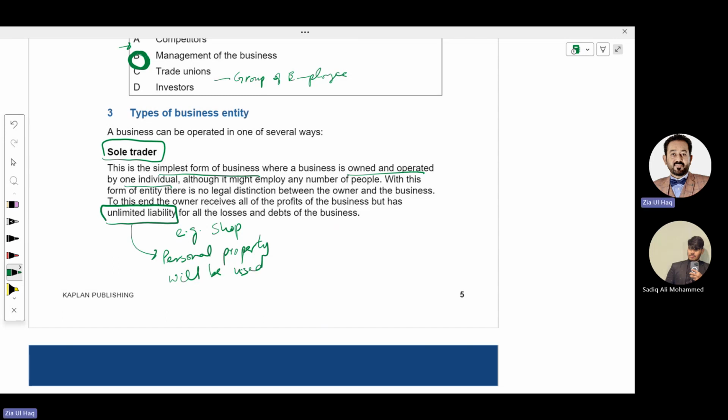If the business pays the debts of different parties by selling business assets and the debt is not paid fully, the remaining debt will be paid by selling the personal property of the owner. His liability is not restricted to the amount of investment. In case of losses, his personal property can also be sold. This is the biggest disadvantage of a sole trader business.